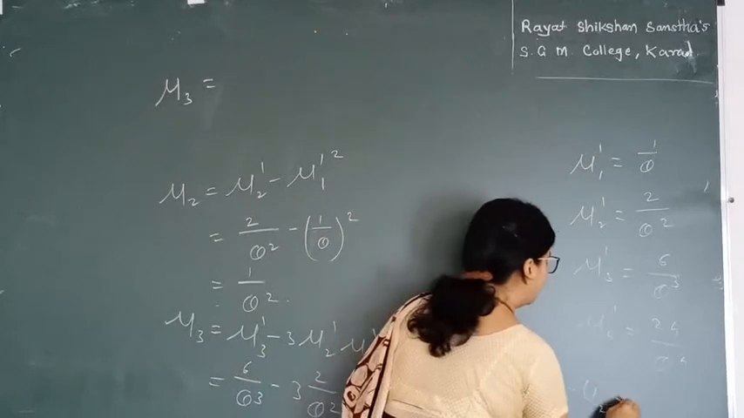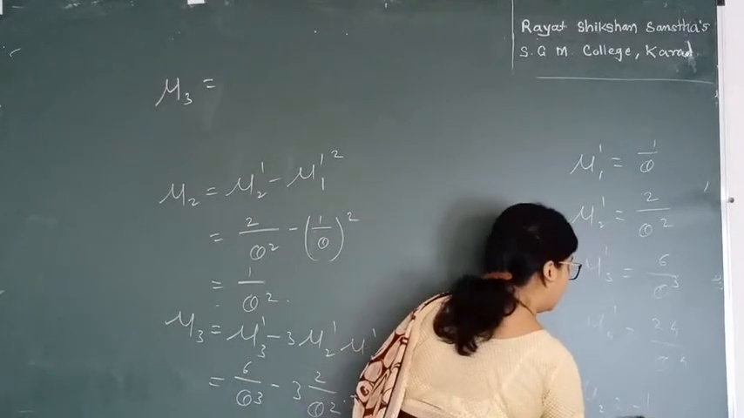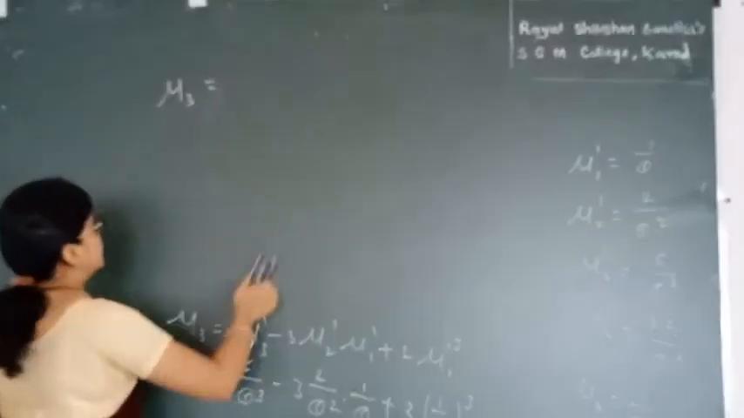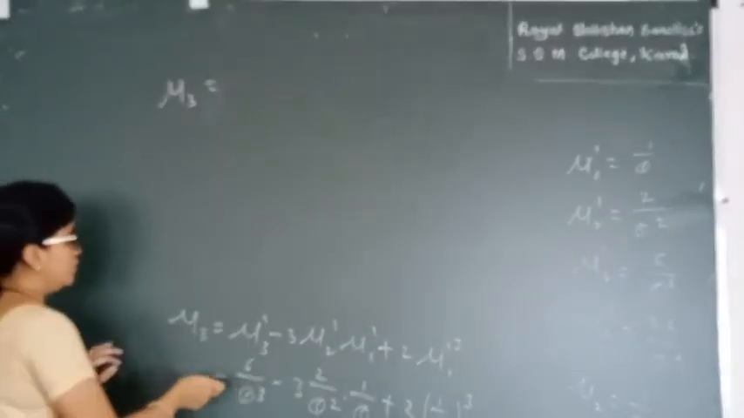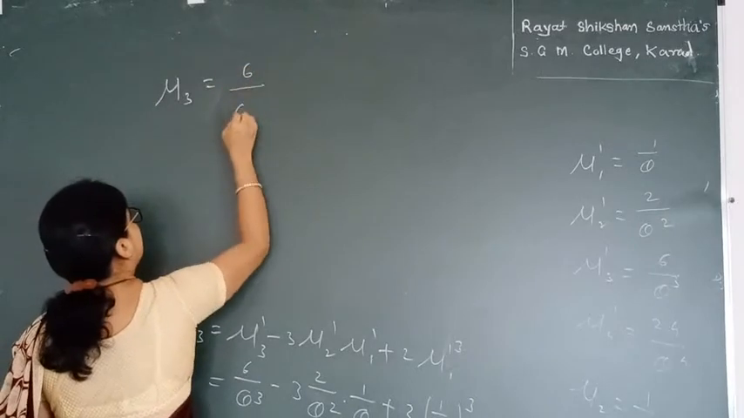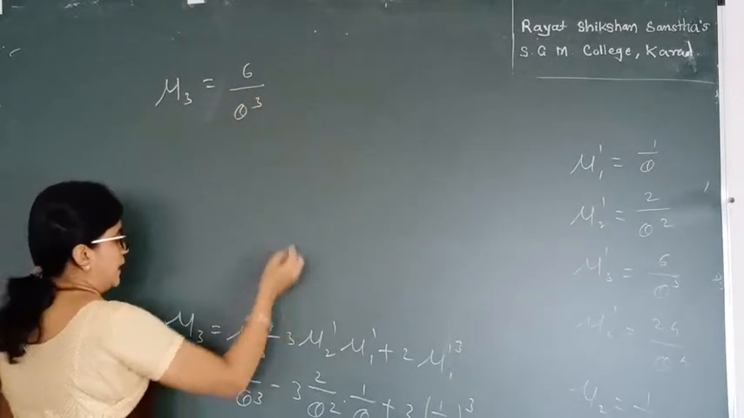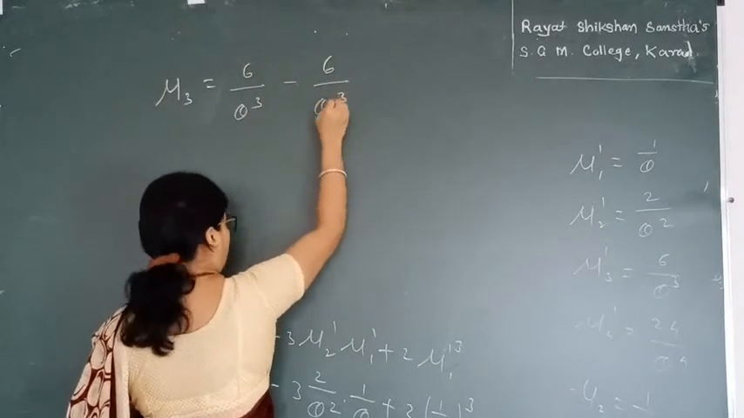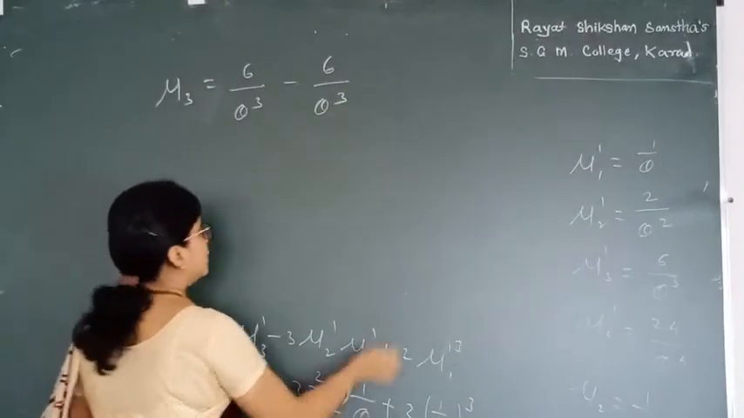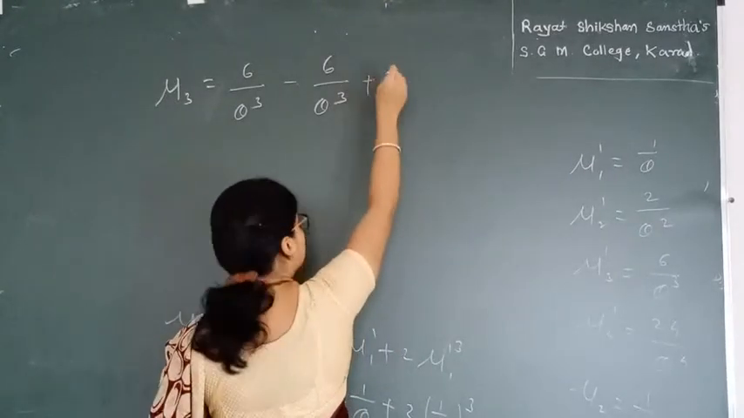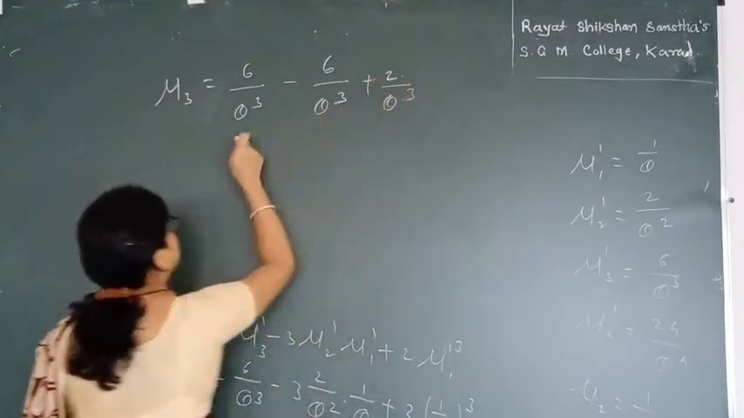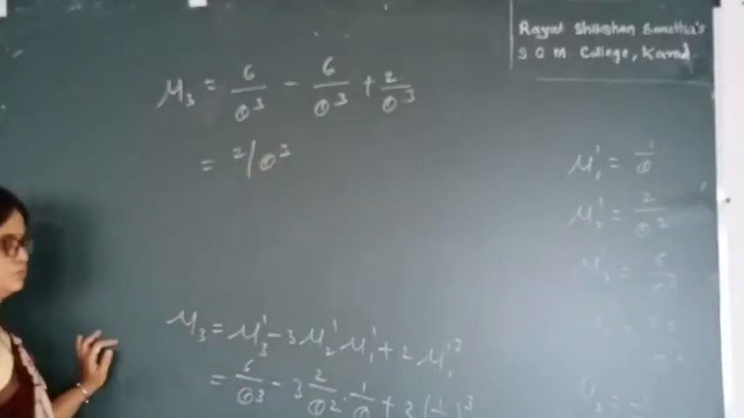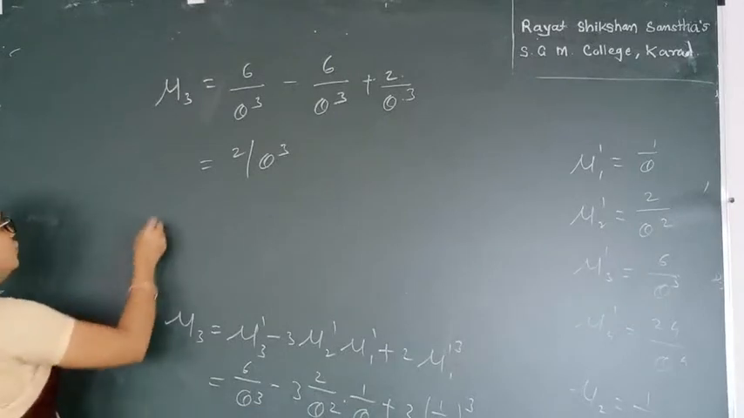so your value of the second order central moment is 1 upon theta square, which we need in the calculation of moments. So mu 3 is equal to, I simplify the values as 6 divided by theta cube. In the second term I have again 6 divided by theta cube, and plus 2 divided by theta cube. So the first term and second term vanish. I have 2 divided by theta cube as mu 3, and the last, that is mu 4.